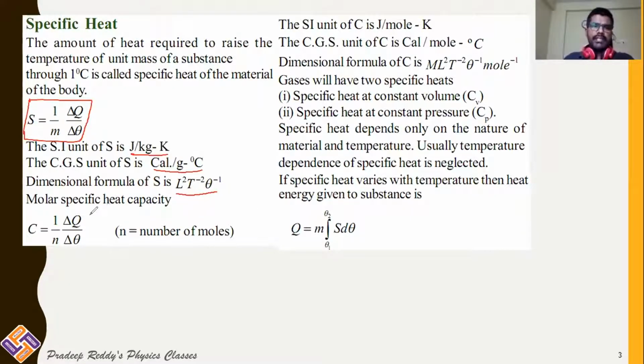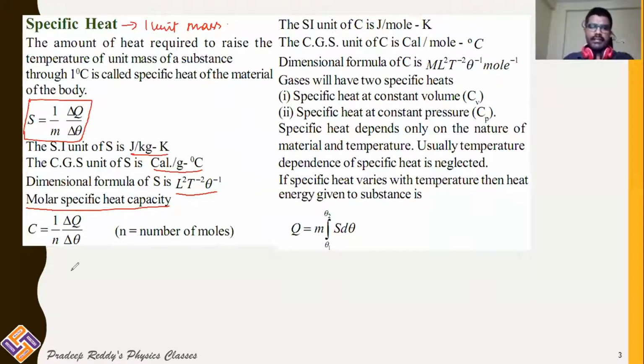And molar specific heat capacity. Molar specific heat capacity is quite different than that of specific heat. We are calculating specific heat only for 1 unit mass, right? Only for 1 unit mass you are calculating specific heat. That means either you can take 1 kg or 1 gram. For that, how much amount of heat energy is required, that is called specific heat.